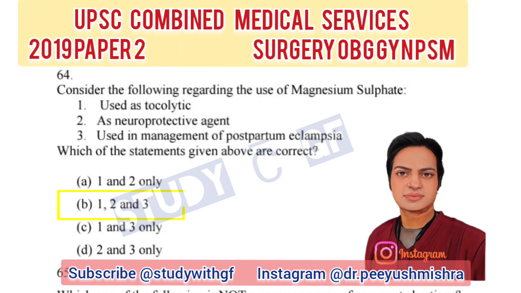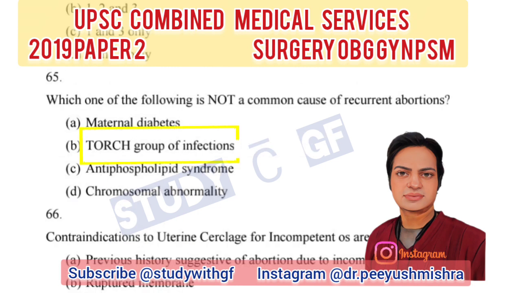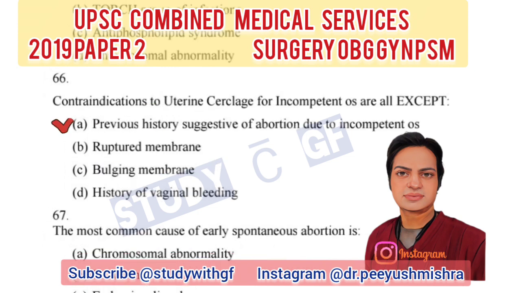Cervical biopsy. Consider the following regarding the use of magnesium sulfate. Used as tocolytic, used as neuroprotective agent, used in management of postpartum eclampsia. Which one of the following is not a common cause of recurrent abortion? TORCH group of infections. Contraindication to uterine cerclage for incompetent OS are all except previous history suggestive of abortion due